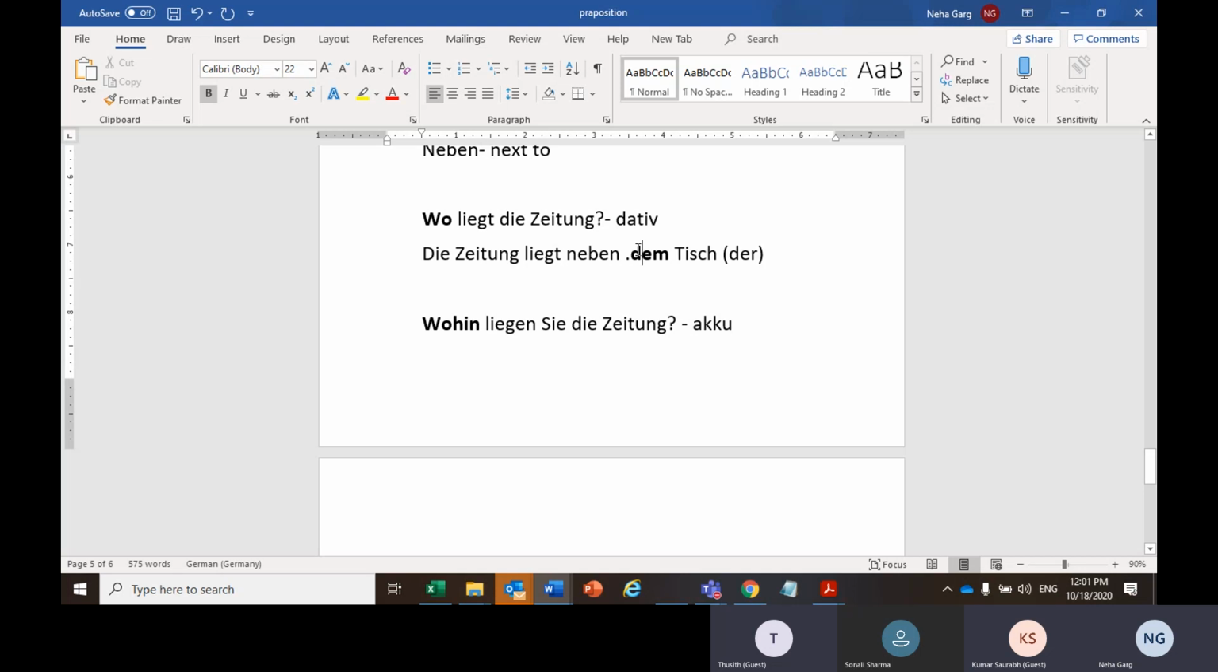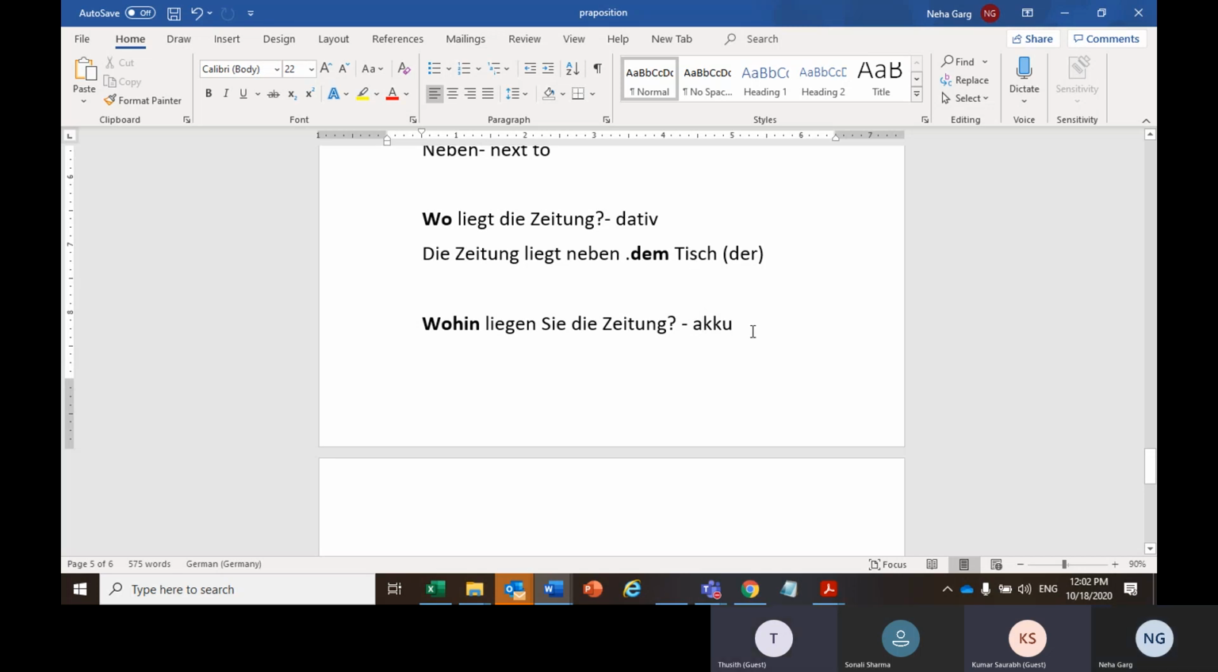When you are using the Wechsel preposition, you have to figure out whether the situation is wo or wohin. If this is wo, then it will be dative case, and then the article of the noun would change as per dative. If this is accusative case, then the article of your main noun would change as per accusative. Okay, perfect. That's what I asked.